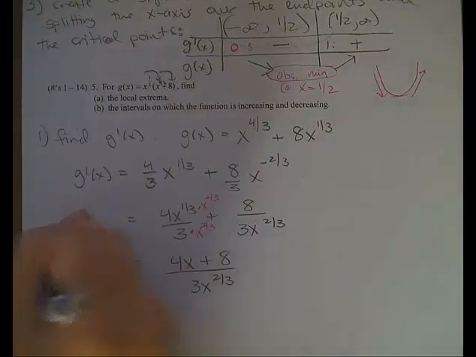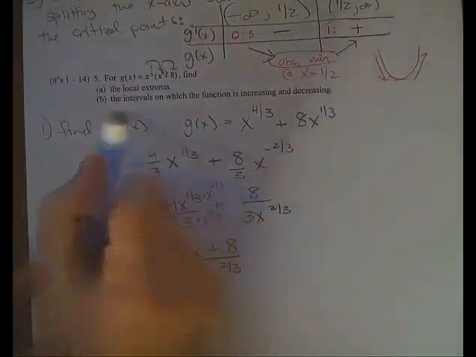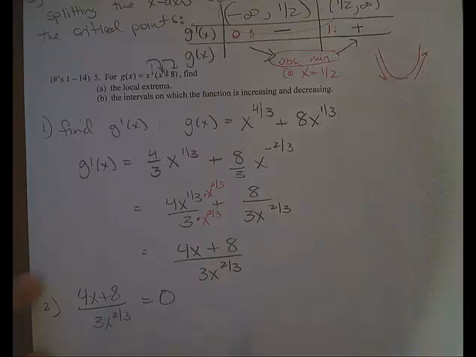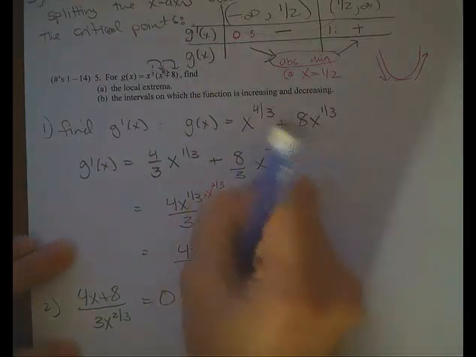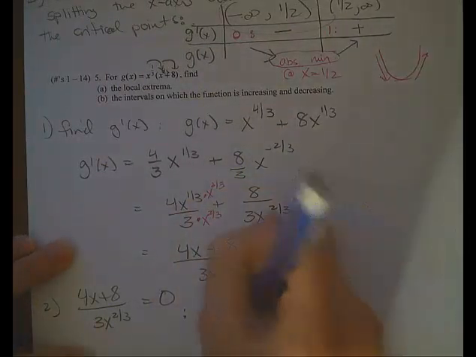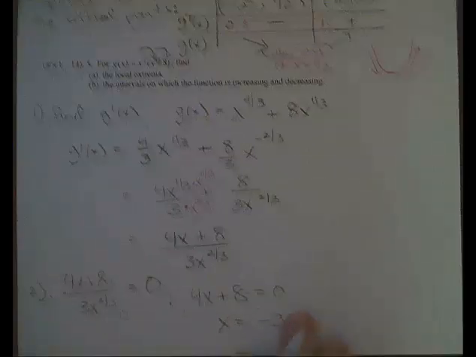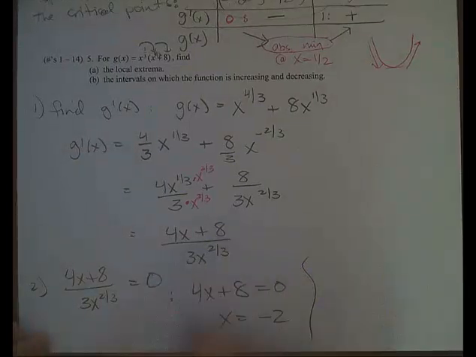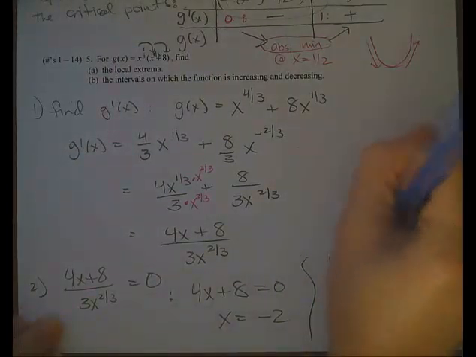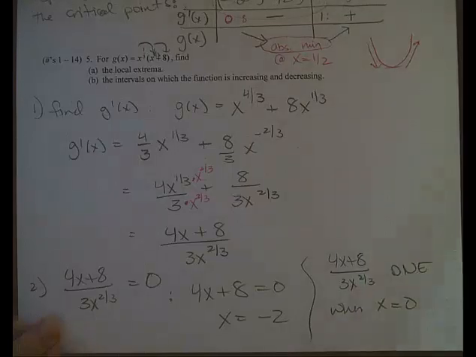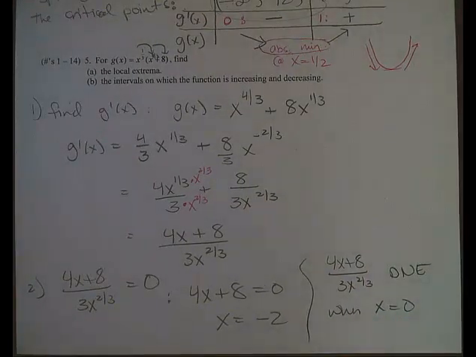Okay. Step 2 is to find where that is equal to 0. So basically set it equal to 0. And again, a fraction is only equal to 0 when its numerator is equal to 0. So we'll just set the numerator equal to 0, and that will happen when x is negative 2. Also, we want to find when this is undefined. So 4x plus 8 over 3x to the 2/3 does not exist when x equals 0. So these are our two critical points.